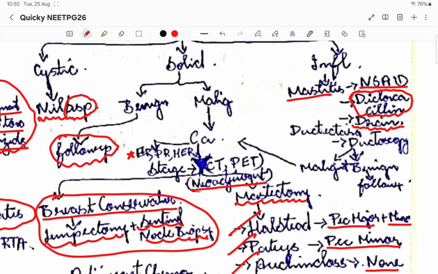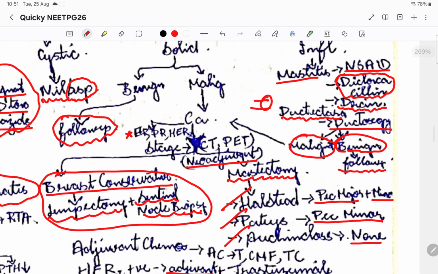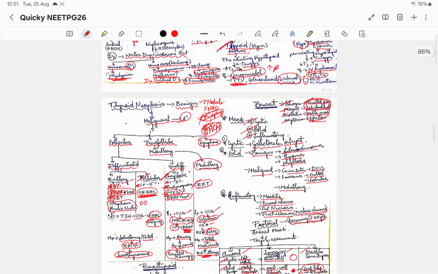Then coming to ductectasia, ectasia means enlargement of the duct. Dilation of the duct is known as ductectasia, like bronchiectasis. Ectasia basically means dilation. For ductectasia, the main management will be ductoscopy, to see whether it is a benign or a malignant thing. If benign, we are going to follow up, whereas if it is a malignant ductectasia, we'll go for the same cancer-like management. We'll do the staging and all, then manage it that way. This is the entire thing that you need to know with respect to breast.